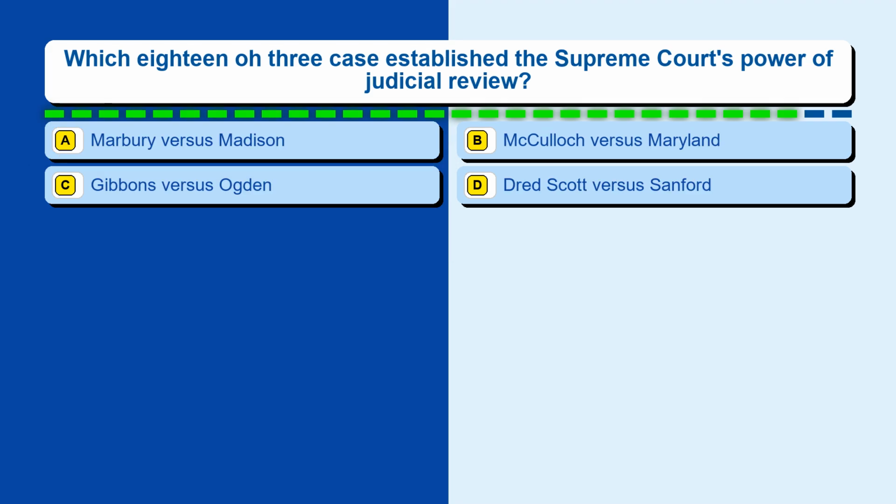Question 81. Which 1803 case established the Supreme Court's power of judicial review? Option A, Marbury v. Madison. Option B, McCulloch v. Maryland. Option C, Gibbons v. Ogden. Option D, Dred Scott v. Sanford.